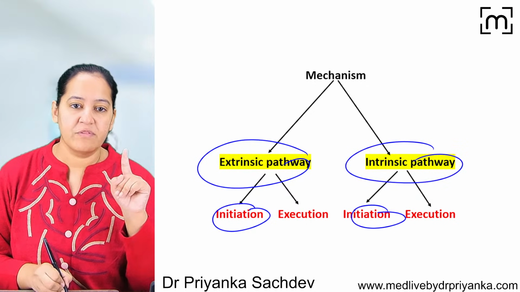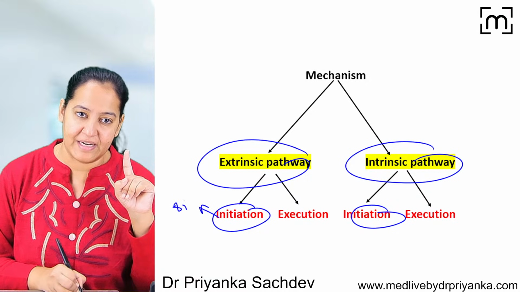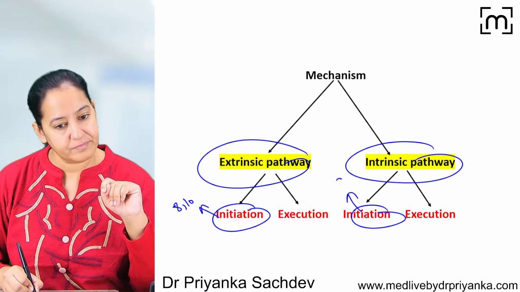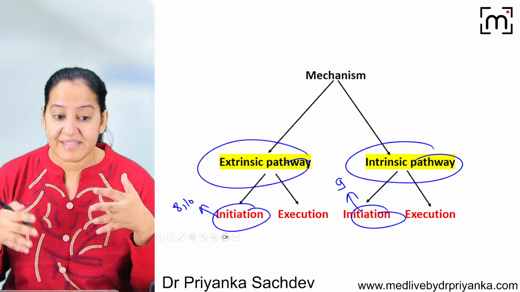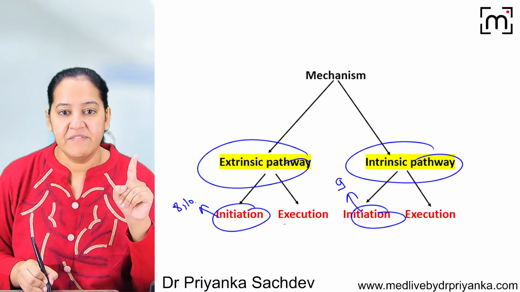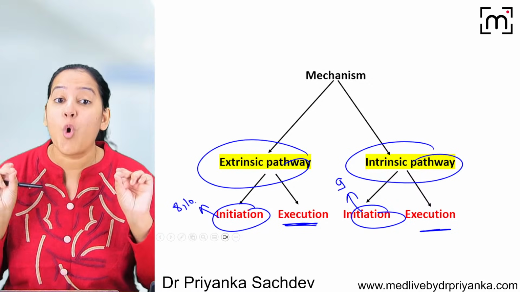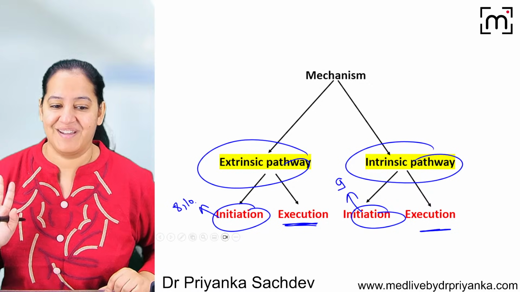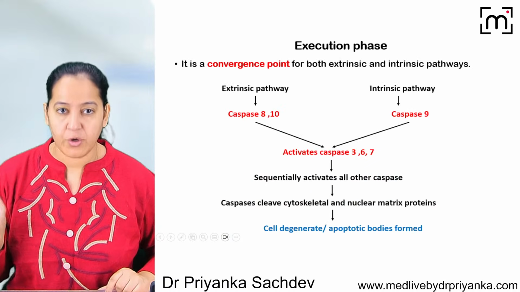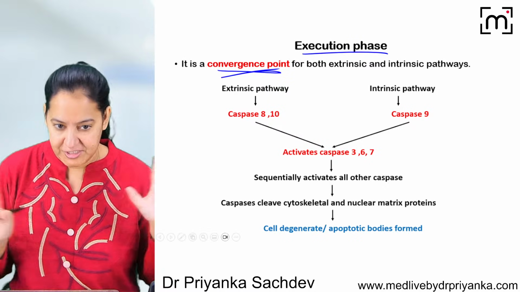What's next? So what was the story here? We ended the story at the activation of caspase 8 and 10. And here we ended the story at the activation of caspase 9. You'll say, ma'am, what's ahead? So what's ahead here and here? We will continue the story in execution, which is common for both of them. So execution is the convergence point. It's also a question. Execution is common for both pathways, the convergence point.